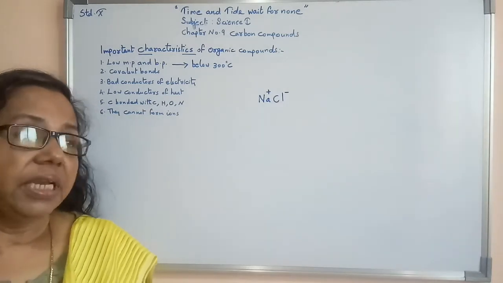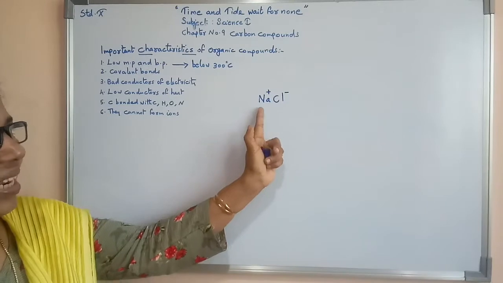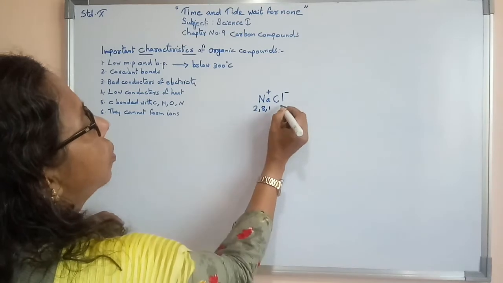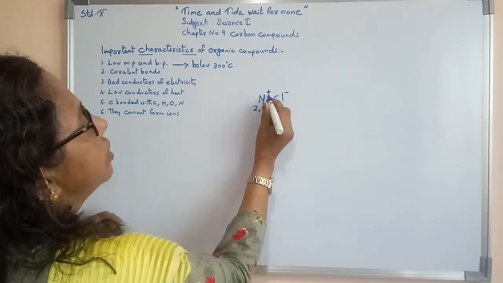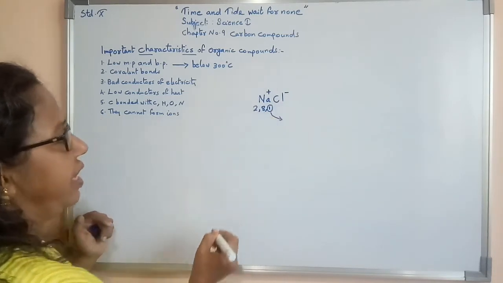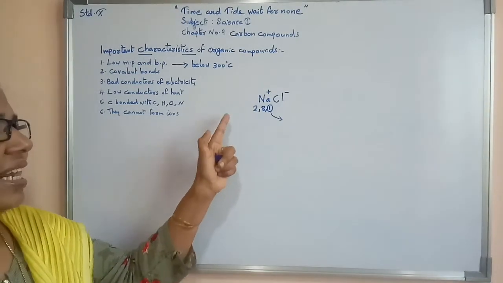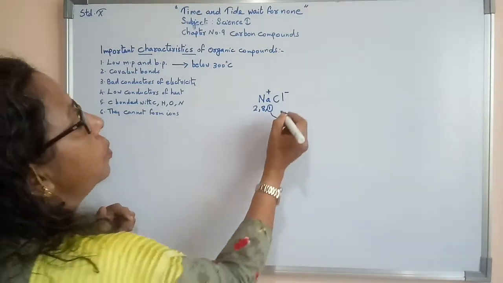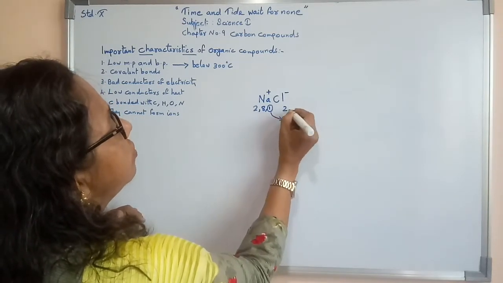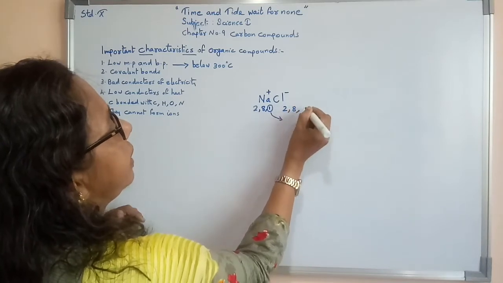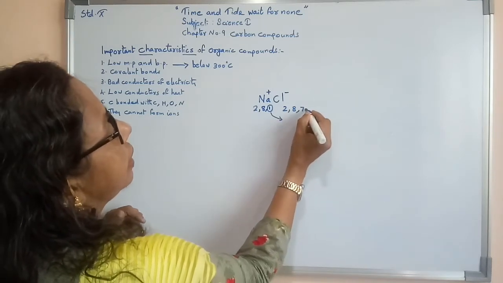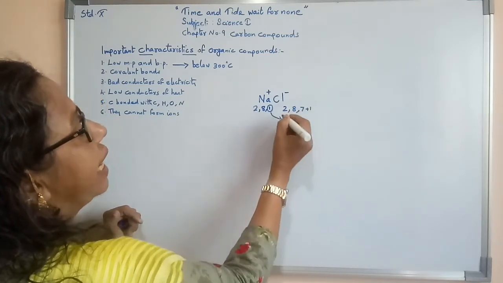In case of an ionic compound, for example sodium chloride, the sodium electronic configuration is 2,8,1. Now this is the sodium ion. The sodium ion is formed by giving away one electron, that means the valence electron of the sodium atom, to the chlorine atom. So here I am writing the electronic configuration of the chlorine atom, 2,8,7. Now by taking one electron from the sodium atom, the chloride ion is formed.